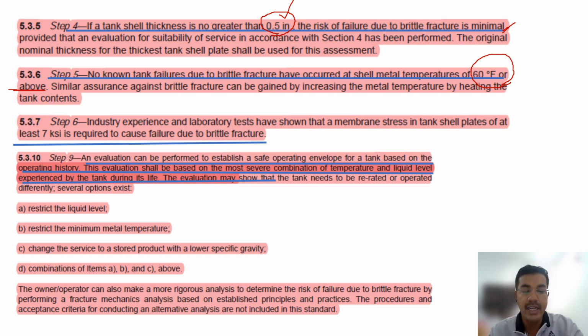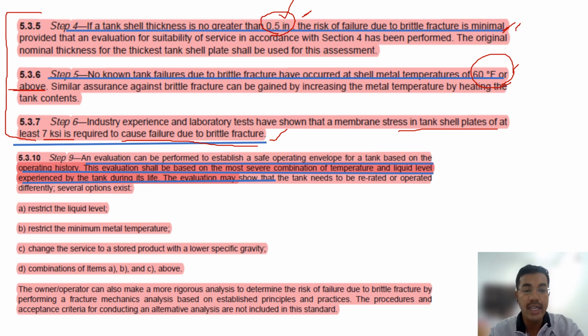Industry experience and laboratory tests have shown that a membrane stress in the tank shell plate of at least 70 ksi is required to cause failure due to brittle fracture. So that is another factor. So these are the factors: no greater than 0.5 inch, the risk of failure due to brittle fracture is minimum, and 60 degrees F or above is less brittle fracture. And here, a shell plate stress of at least 70 ksi is required to cause failure due to brittle fracture. So these are closed book questions. Usually it comes.